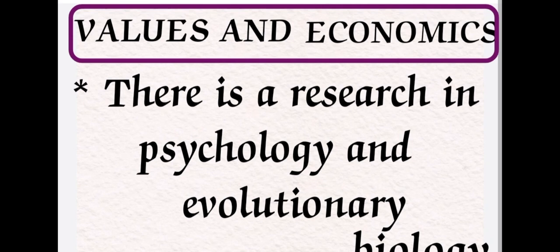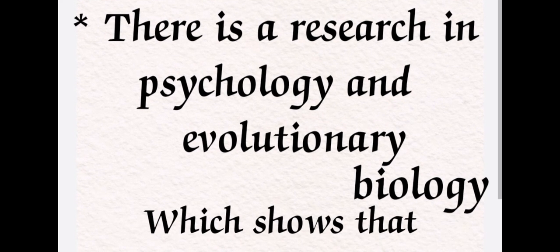Here, there is research in psychology and evolutionary biology. Psychology means a scientific study of the human mind and its functions, and the human mind affects the behavior of humans. So we can say this is the mental characteristic or attitude of a person or a group of people. Next, evolutionary biology means the evolutionary process of life on the earth, that is, how human beings are developing, from which stage to which stage.